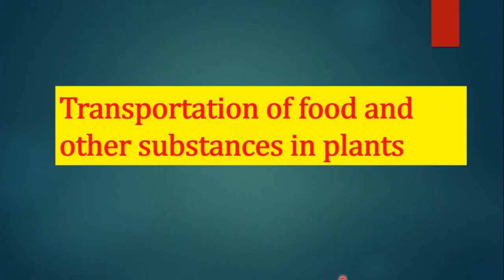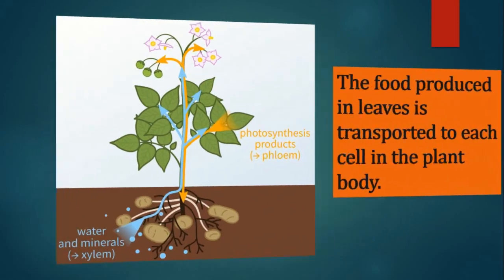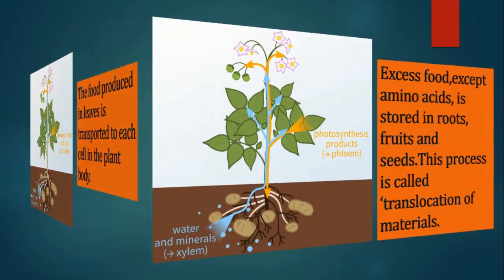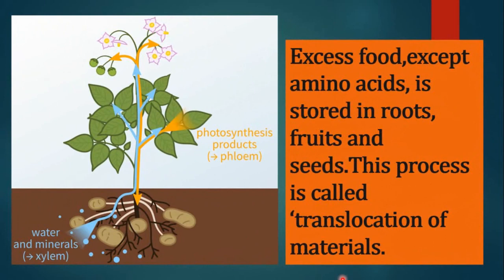Now next we will understand about transportation of food and other substances in plants. Students, the food produced in leaves is transported to each cell in the plant body. Excess food except amino acids is stored in roots, fruits and seeds. This process is called translocation of materials. It is carried out in both the upward and the downward direction by the phloem.